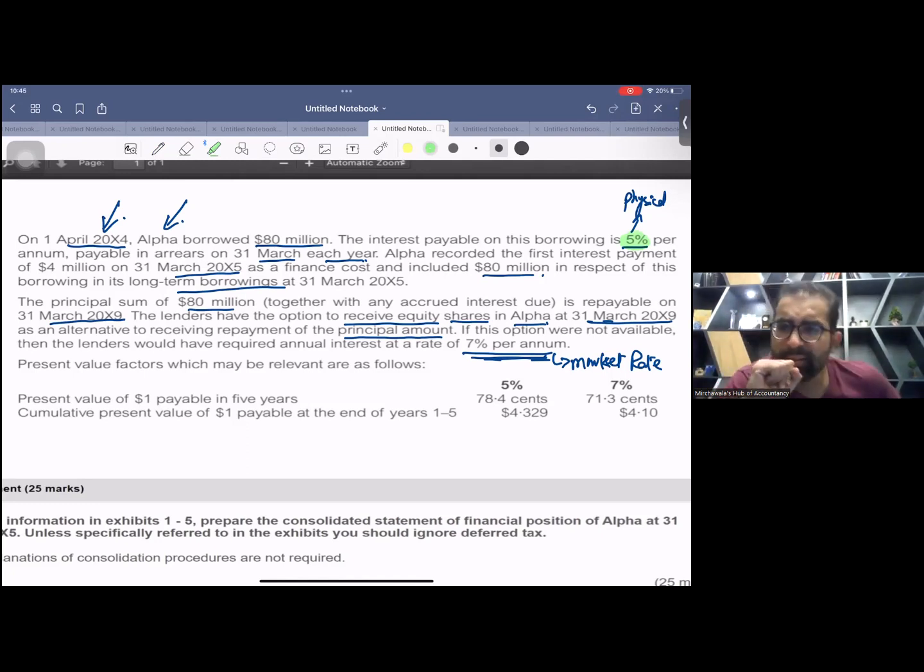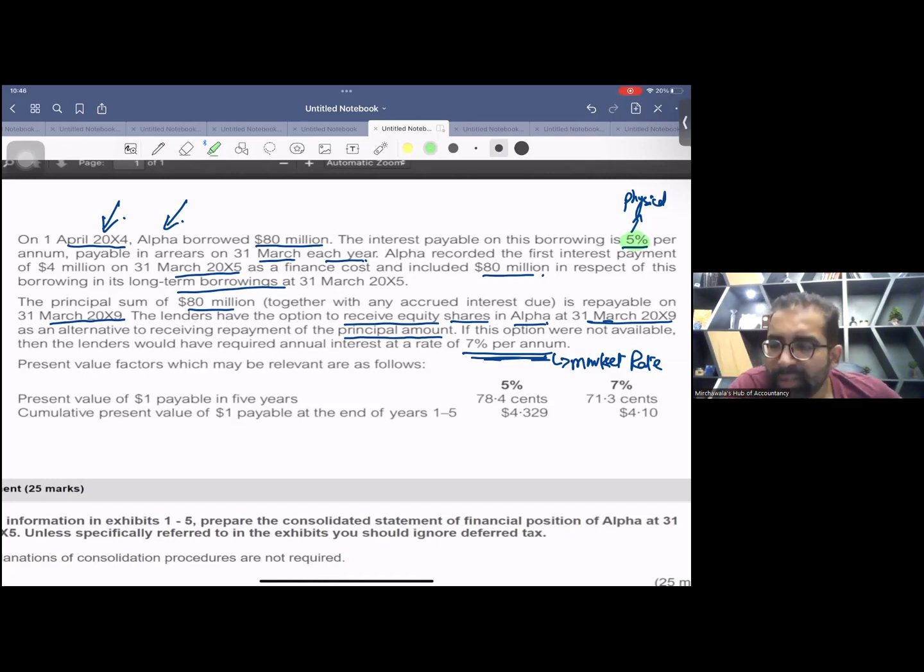Now, if you have done F7 and all levels, you remember this is the routine question of F7 final accounts as well. Normally they book the convertible loan note wrong. They treat the complete amount as a loan.